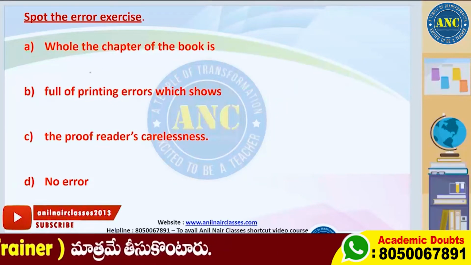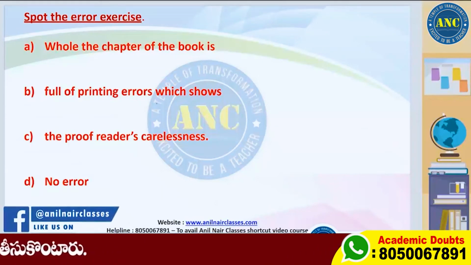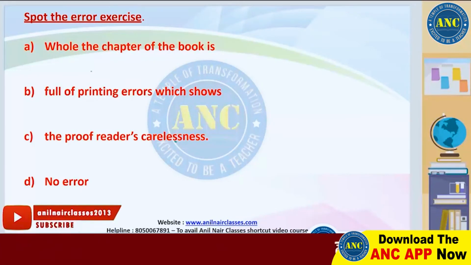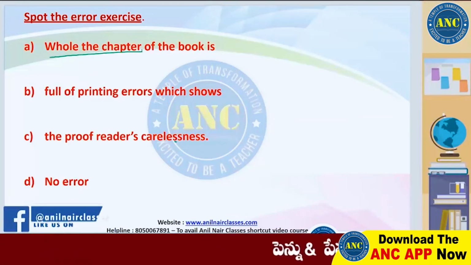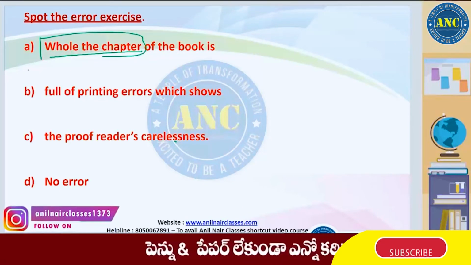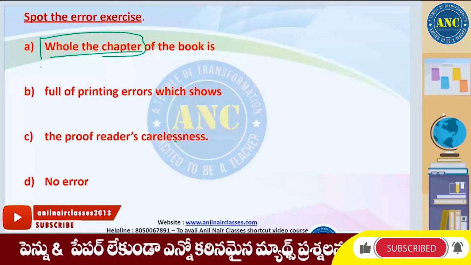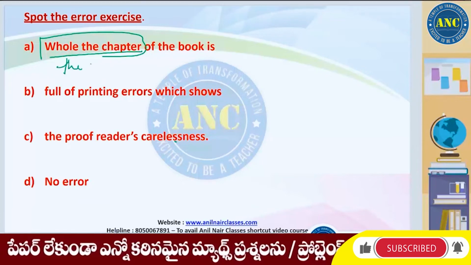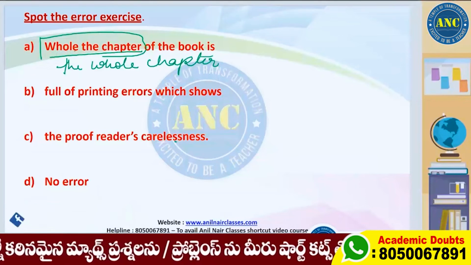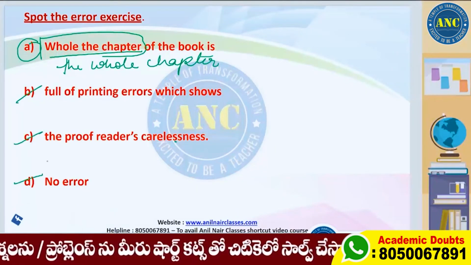Next one. The whole chapter of the book is full of printing errors which shows the proofreader's carelessness. Now the way they have mentioned whole the chapter, the way they have put these words is wrong, right? We don't say whole the chapter. We have to say the whole chapter. That is, the phrasing is wrong, right? So A is the right answer. Get rid of B, C and D.